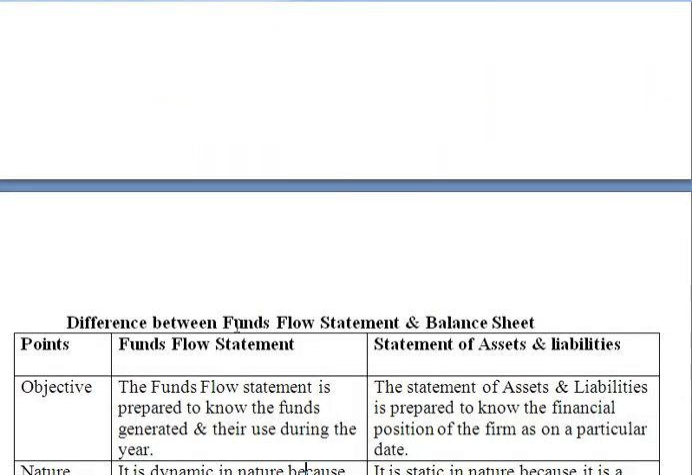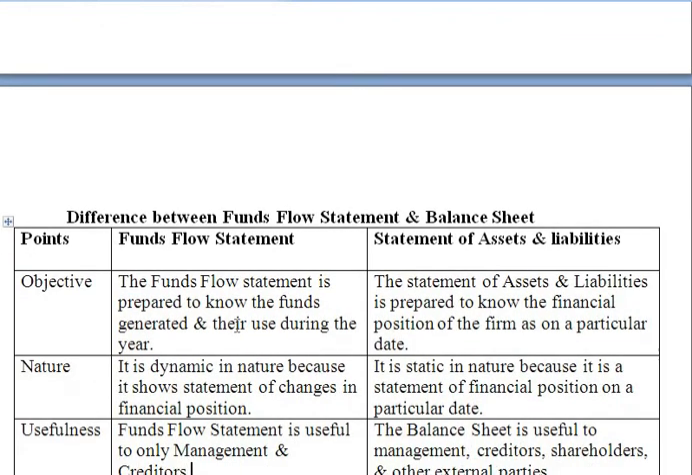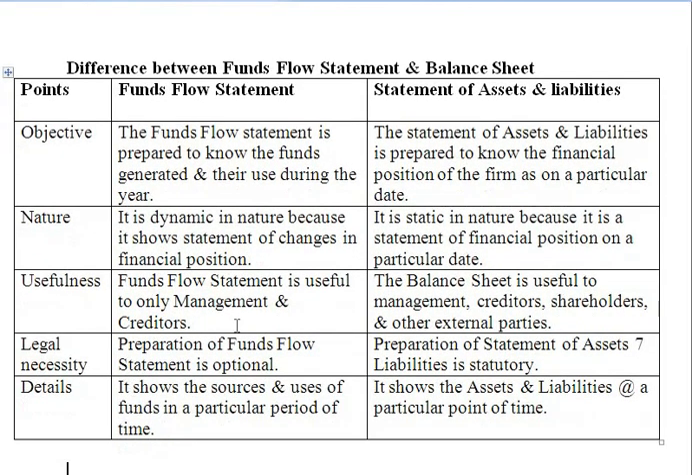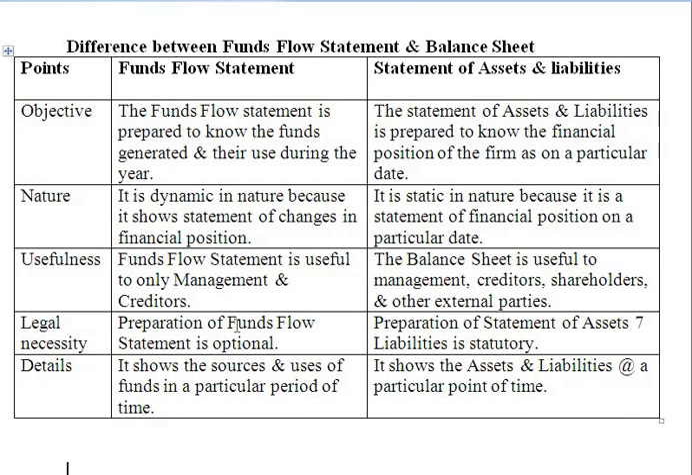Okay, the next difference is the difference between the funds flow statement and the balance sheet. The next traditional financial statement is the balance sheet. So here we'll discuss the differences between the funds flow statement and the statement of assets and liabilities. The first point of difference is objective.